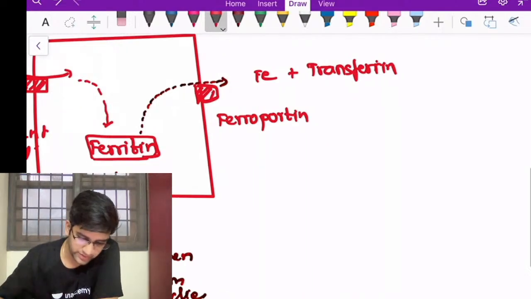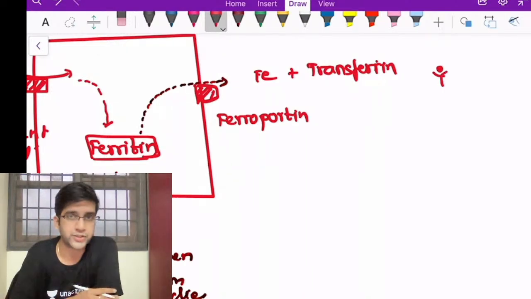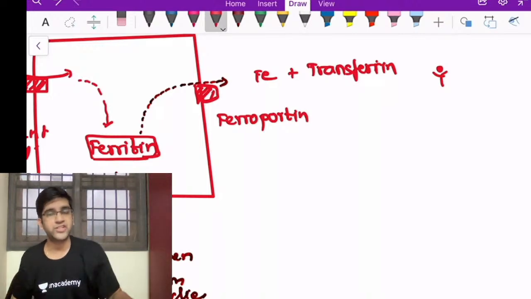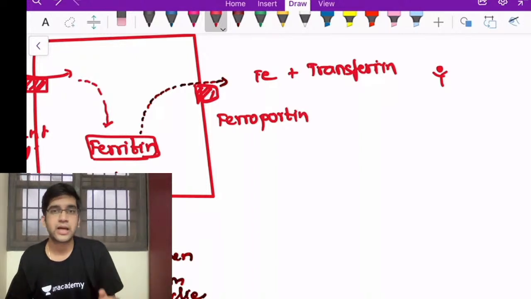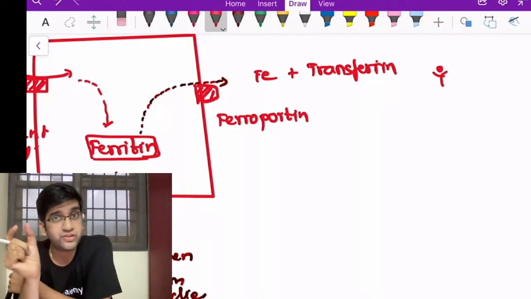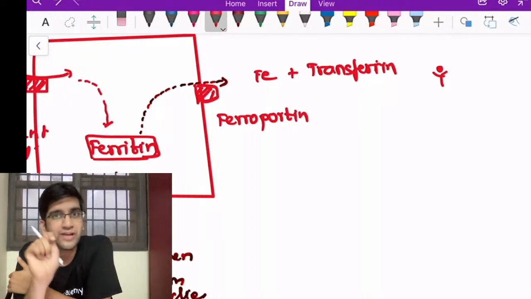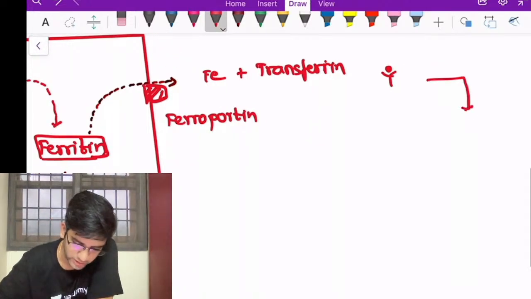Fine. So let's assume this is a transferrin and I have iron here. This will go to all the places which require iron. Enzymes we will just ignore for the time being, because that's not the predominant utilization of iron. But I want to read in detail about how iron is utilized in my erythroid, and at the same time how iron is utilized by my liver, because both the erythroid and the liver have receptors for transferrin. Okay, so this is going to go to two main locations.